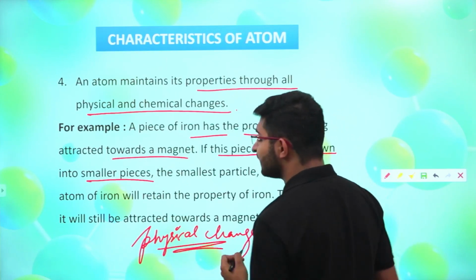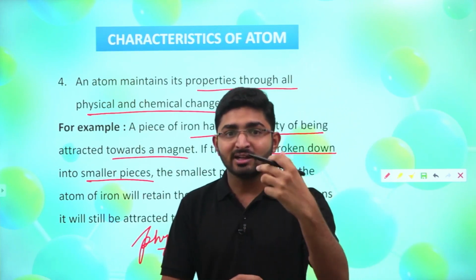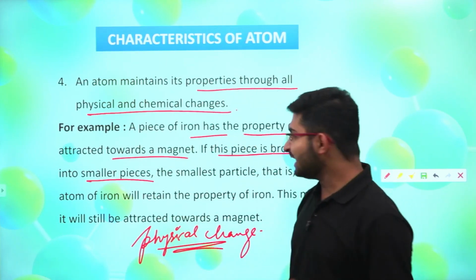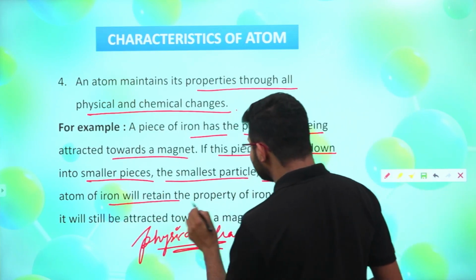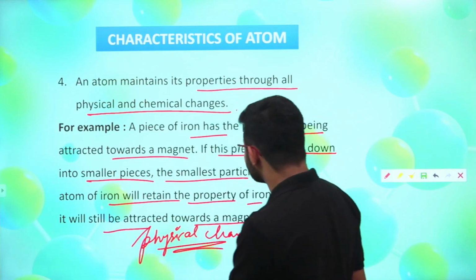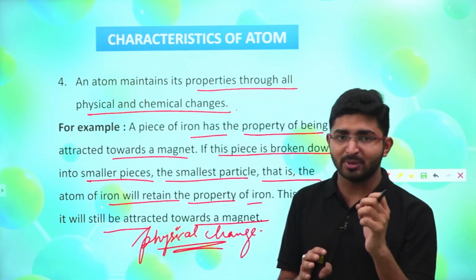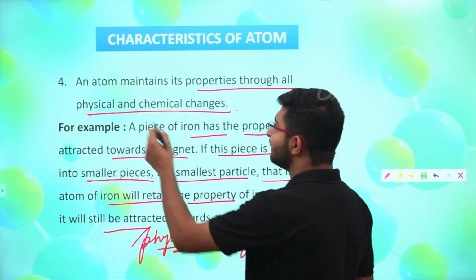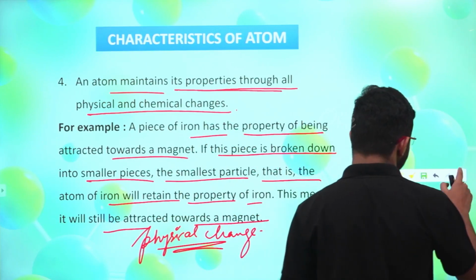That physical change is not going to affect the property of iron, that it attracts itself toward the magnet. So the smallest particle, the atom of iron, will retain the property of iron. This means it will still be attracted towards a magnet. So it hasn't lost its own property.